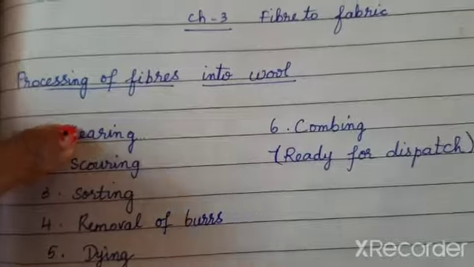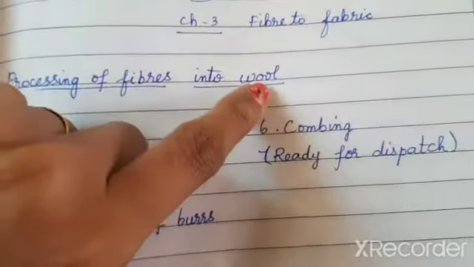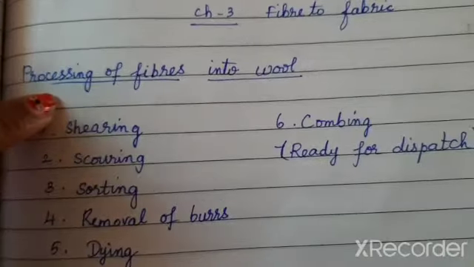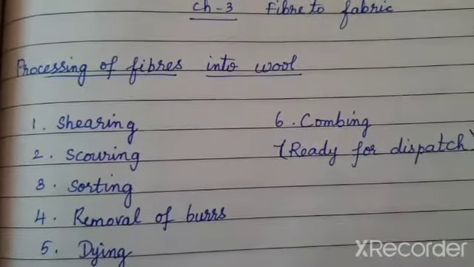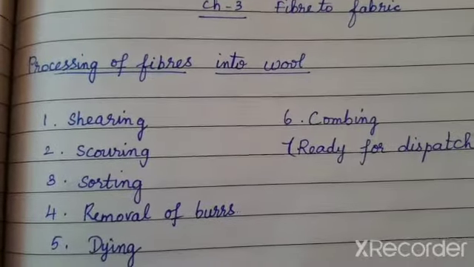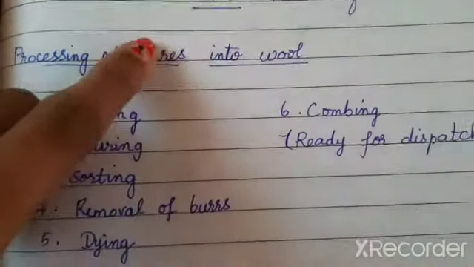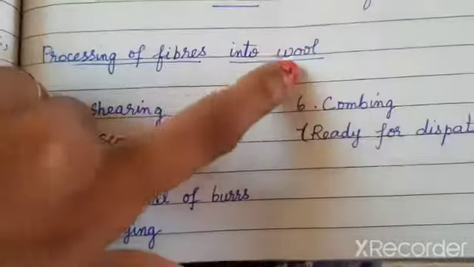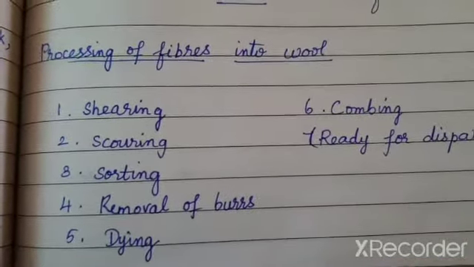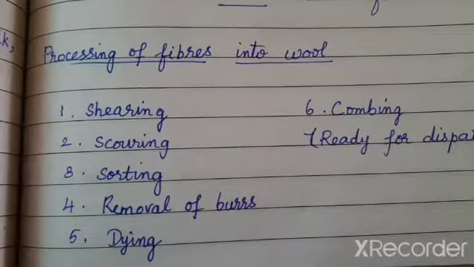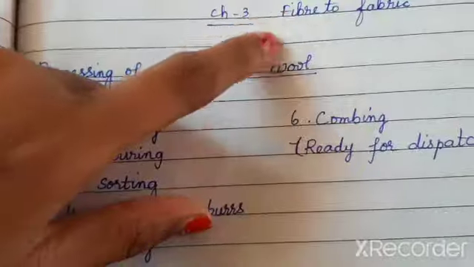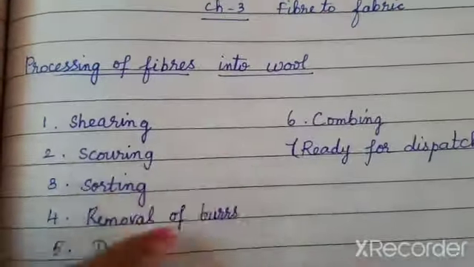Now let us see how the fibers are converted into wool fabric. What are the processes involved in the conversion? Last year you learnt how plant fibers, that is jute and cotton, are obtained directly from the plant and converted into fabric. The processes involved were discussed in your last grade. This year let us see the processes of converting fiber to fabric in the case of animal fibers, that is wool and silk.